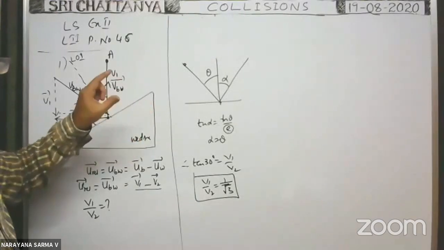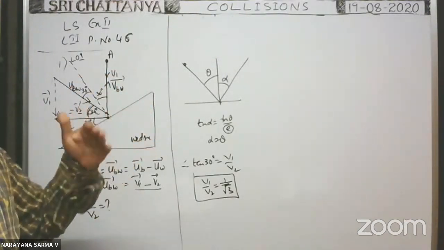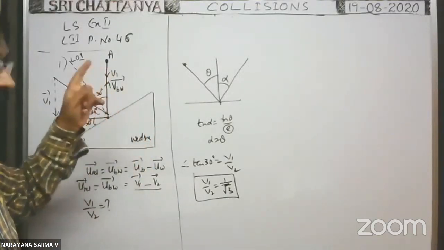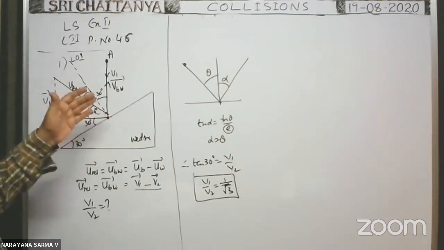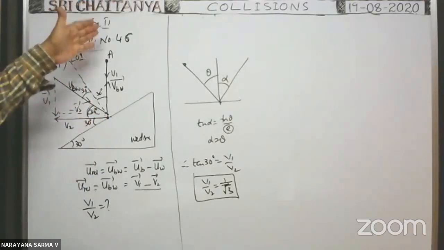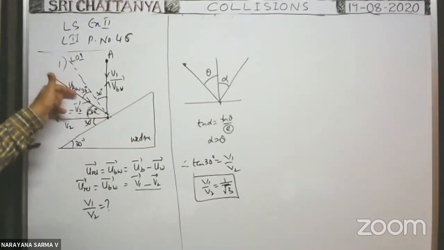After collision, as we consider relative velocity, the wedge can be imagined to be at rest. Observed from the ground, it is in motion. But with respect to the wedge, when you observe the velocity of the ball, it travels in this direction. But actually, the ball travels along this direction. But with respect to the wedge, the ball seems to travel along this direction.